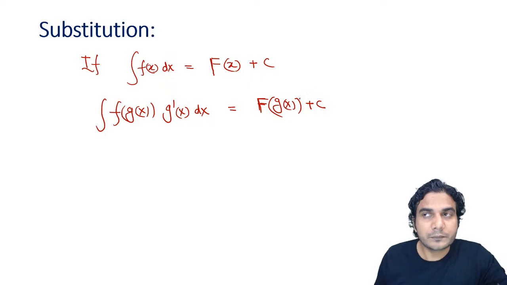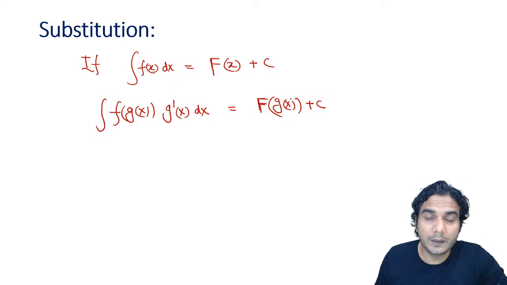So whenever, okay, let me repeat. If you know the integral of small f(x) dx with respect to x, and you need to find the integral of f of some other function into the derivative of that function, meaning f of g(x) into g dash x, then you can directly apply the formula of F(x). It was capital F(x), so it will now be capital F, but x will be replaced by g(x). So it will be capital F of g(x). That's it, plus c, all right?